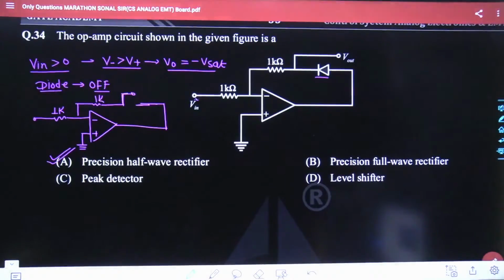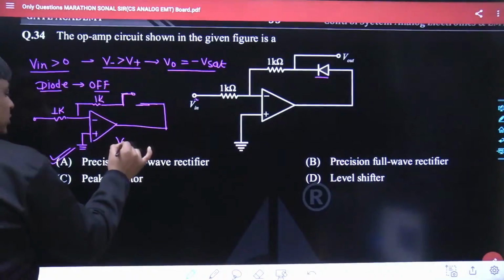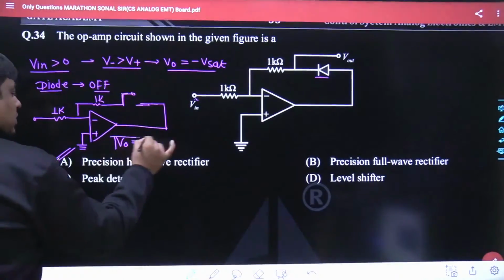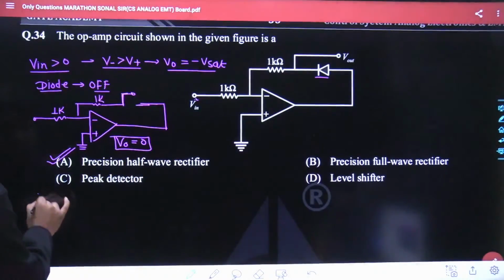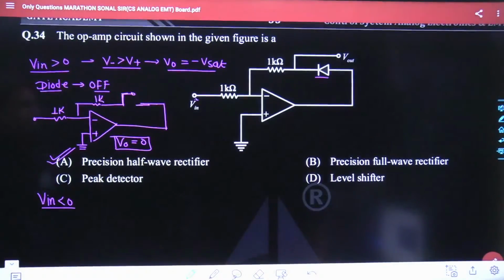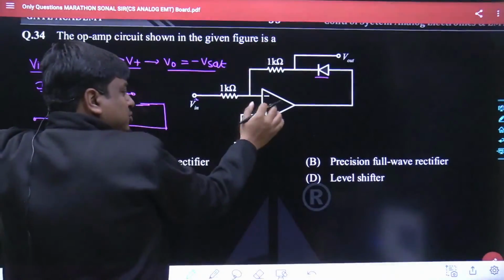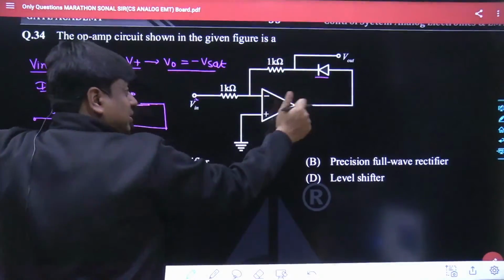You yourself would be able to understand what would be the voltage over here. May I know what would be the voltage over here? Obviously the voltage would be clearly known to all of us. The output voltage is simply 0. So when the input is greater than 0, the output voltage is 0. Similarly, if I take another situation when Vin is lesser than 0, what would happen? Again, the diode is supposed to be off. Now this would saturate, and it would saturate in the positive sense, plus V sat.